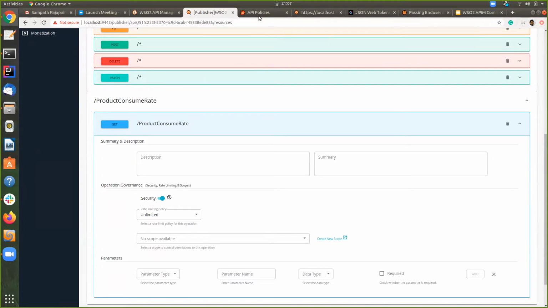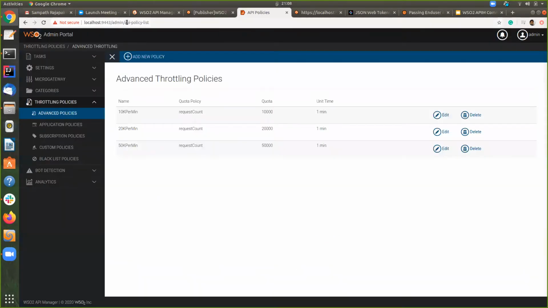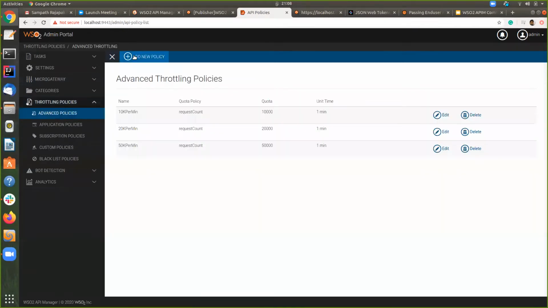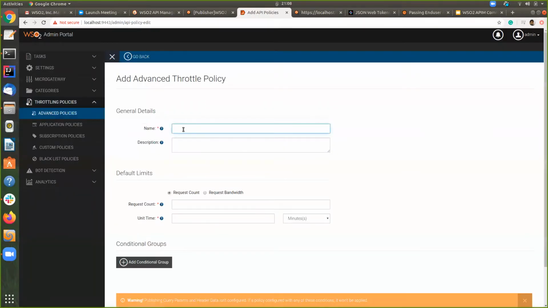I'm logging into the admin app. The admin app is the place where we can create throttle policies. Here we have advanced policy. By clicking add new policy, I will create a new policy for that particular resource. Let's call it market share policy.